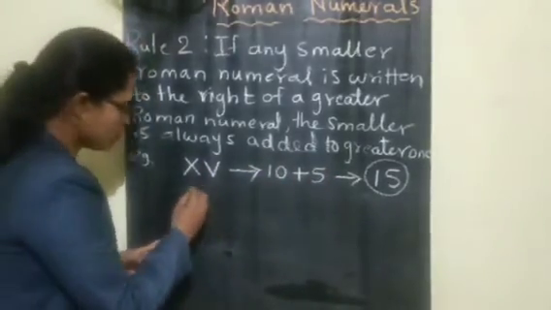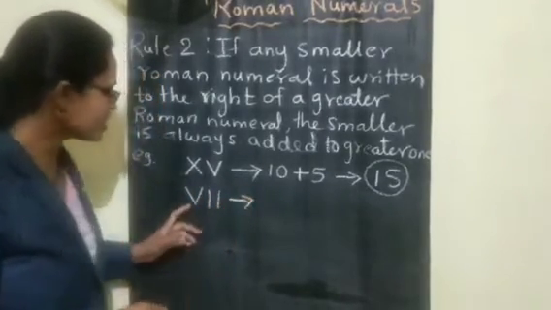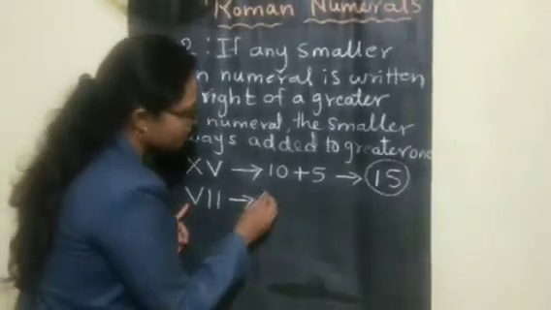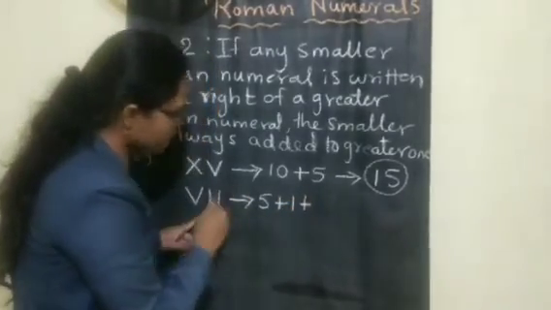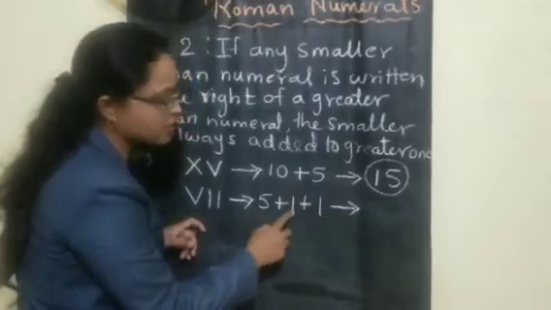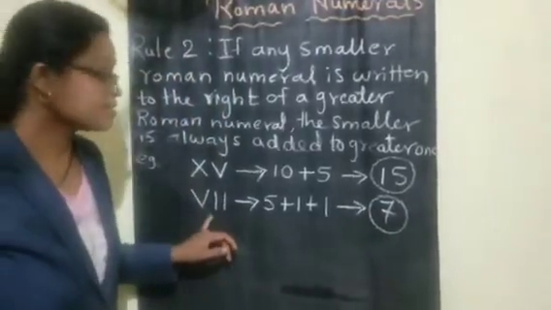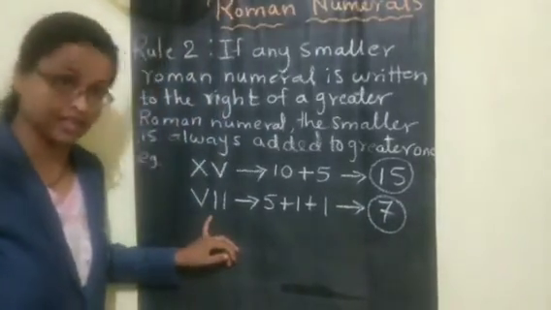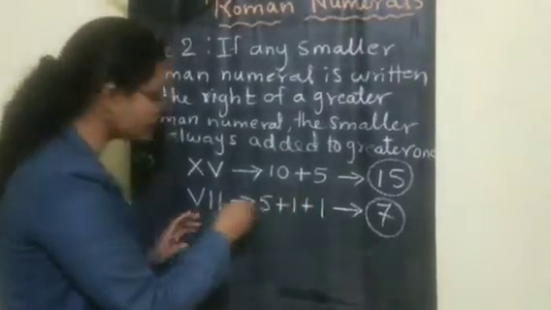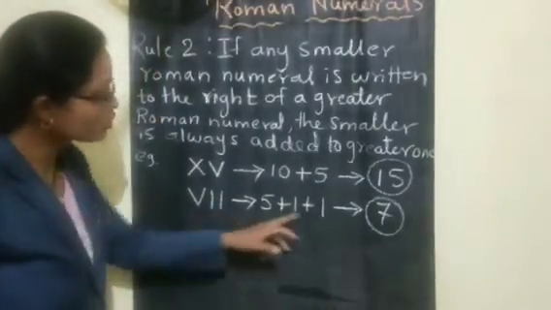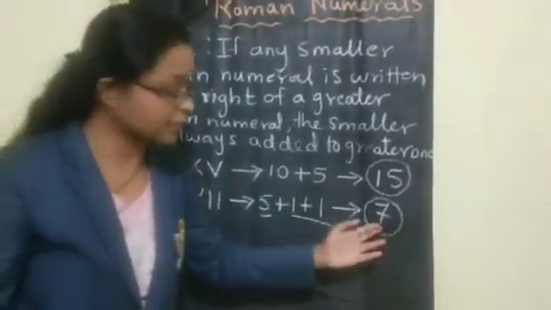Okay, let us try one more. For example, now if you see here, V means 5, plus I means 1, again I means 1. If you see the total, 5 plus 1 plus 1, this symbol stands for number 7. So if you observe here, the smaller Roman numerals are written on the right side of the greater Roman numeral, which means they are added to the greater one and we got the number 7.